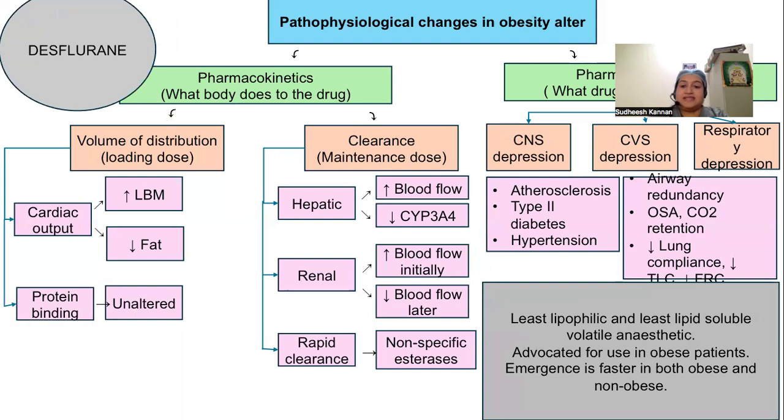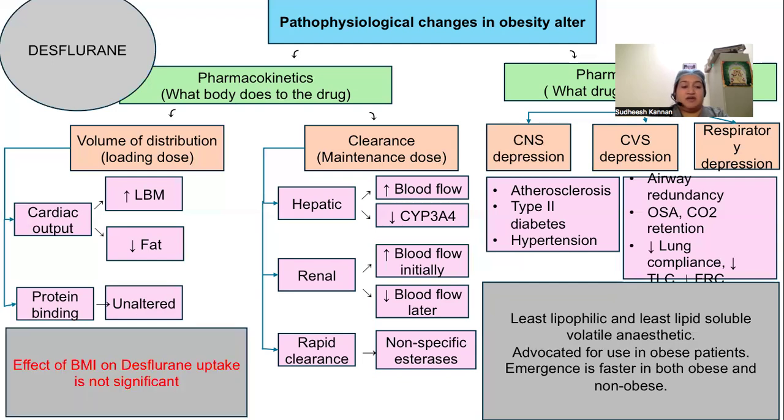Desflurane is the least lipophilic and least lipid soluble volatile anesthetic. It is advocated for use in obese patients. Emergence is faster in both obese and non-obese. However, the effect of BMI on desflurane uptake is not significant.